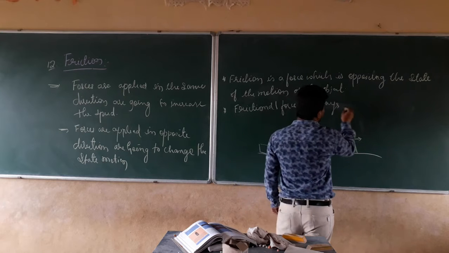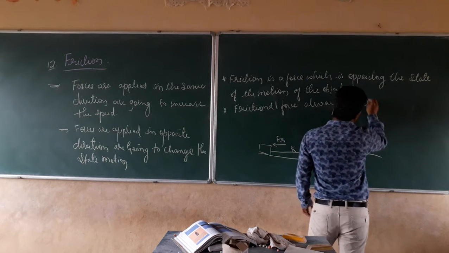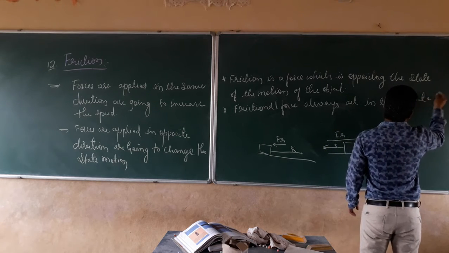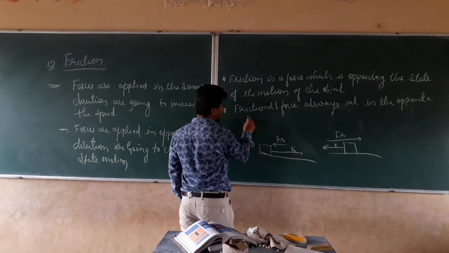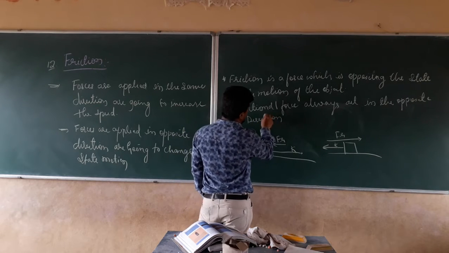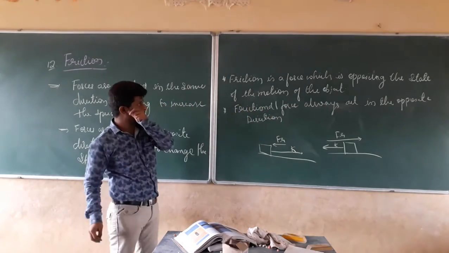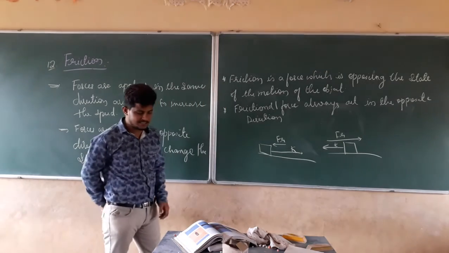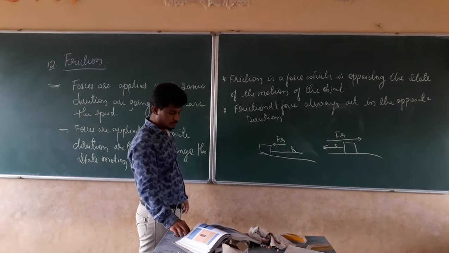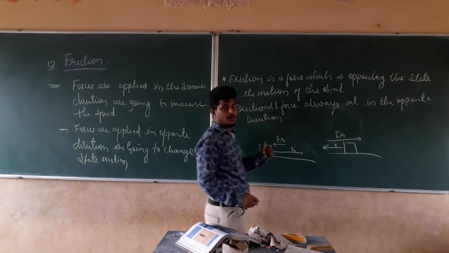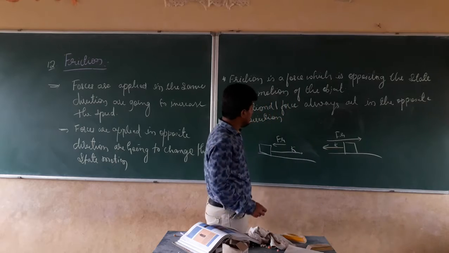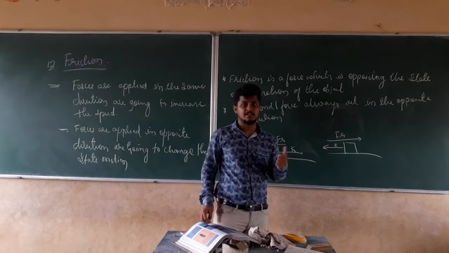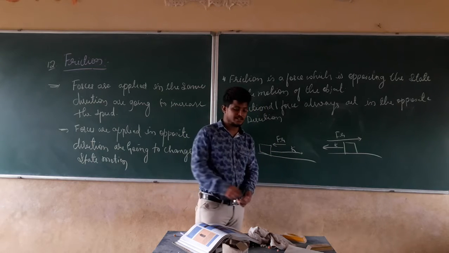So in the second part we can say that the frictional force always acts in the opposite direction. First, frictional force is the force which opposes the state of motion of the object, and it always acts in the opposite direction of the motion of the object. Now, what is friction actually doing? Why is friction actually coming into play? Sorry, we have to discuss further about friction.